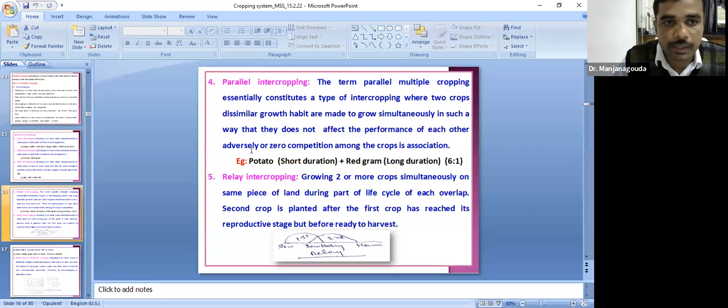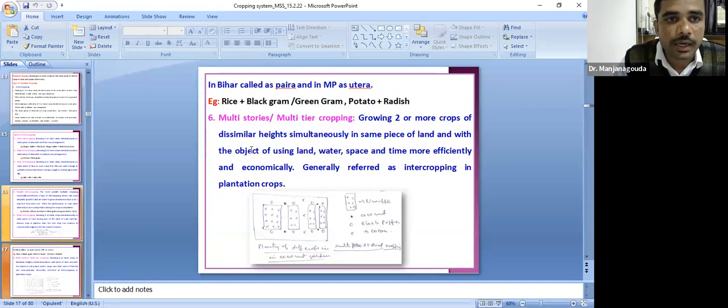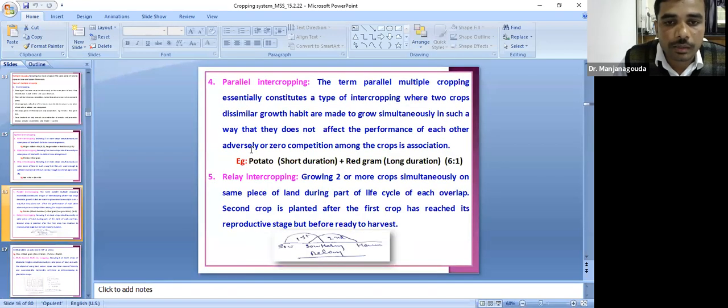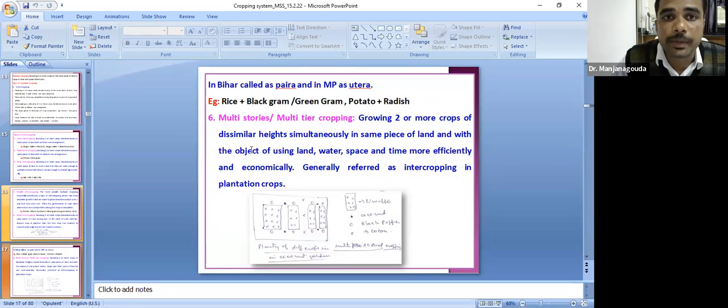And relay cropping I explained. Relay cropping is called Paira in Bihar, and Utara in MP. This is also very important. In which place it is called what, they will ask in your examination. Utara is called in MP, and Paira is called in Bihar. Another important one is multistorey cropping. In multistorey cropping, the crops are cultivated with respect to different height and rooting habit. For example, coconut, black pepper, cocoa, and pineapple is the best example for multistorey cropping.